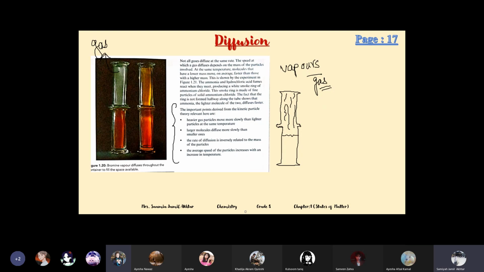Time is up. I suggest you read this whole chapter whenever you get time, and highlight the points in which you are confused, so we can discuss them in the next class or during next week, inshallah. Then we will solve the end of chapter questions.